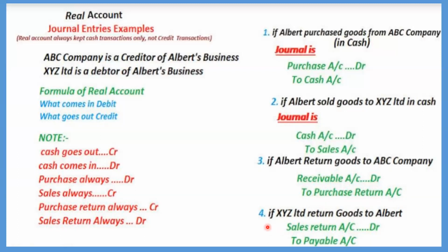And the fourth one, if XYZ Limited returns goods to Albert, that means it is sales return. It says Albert has sold some goods to XYZ Limited and XYZ Limited is returning the goods back to Albert. That means it is sales return. So obviously sales return always has to be debited, and you have to write as to payable account. Okay, so these are the examples of how to make a journal based on real account.